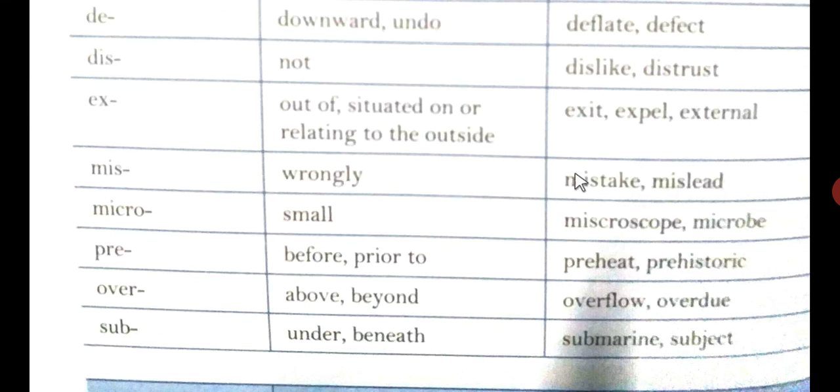Mis, wrongly: mistake, mislead. Micro, small: microscope, microbe. Pre, before, prior to: preheat, prehistoric. Over, above, beyond: overflow, overdue. Sub, under, beneath: submarine, subject.